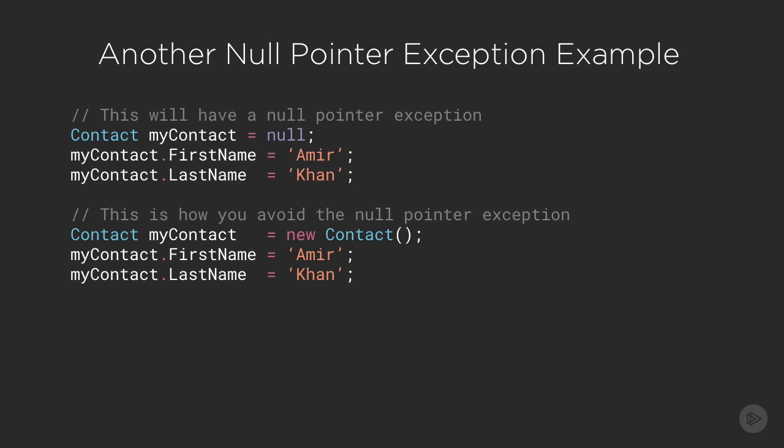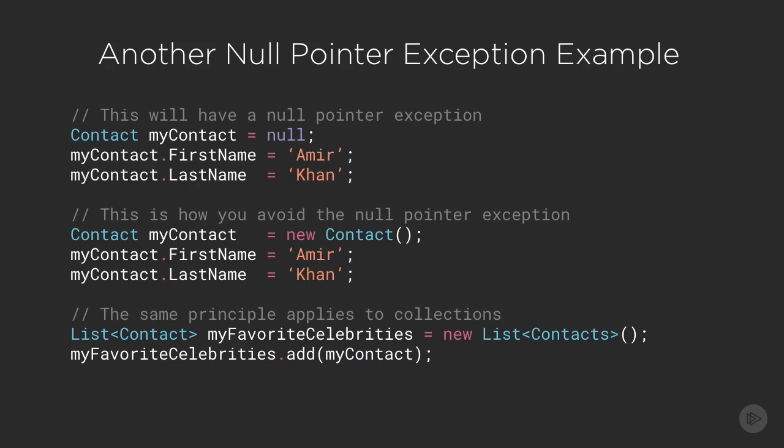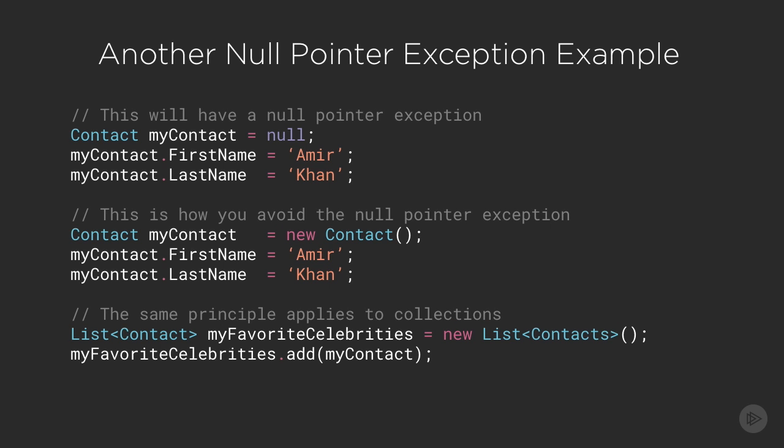So to avoid this error, all we do is make sure we create a new contact record instead of leaving it null. This principle applies to lists and collections as well. We need to explicitly create new lists, otherwise we'd be attempting to add values to null.